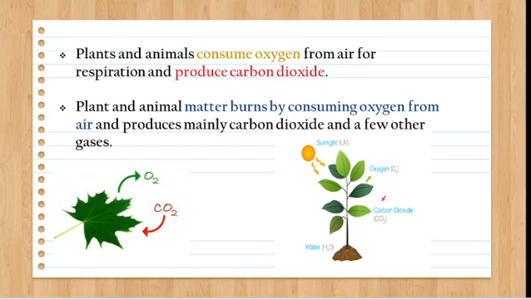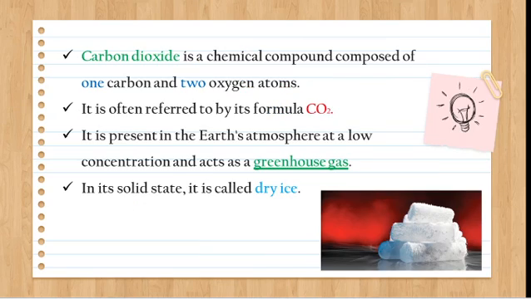And the next thing, plants and animals consume oxygen from air for their respiration and produce carbon dioxide. So plants and animals inhale oxygen and exhale carbon dioxide. In that way carbon dioxide is produced. Also, plant and animal matter burns by consuming oxygen from air and produces mainly carbon dioxide and a few other gases. Not only plants and animals, human matter also burns by consuming oxygen and produces mainly carbon dioxide gas and releases a few more gases.